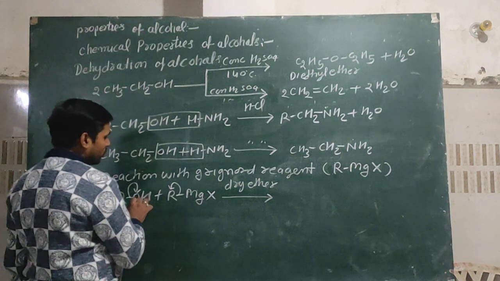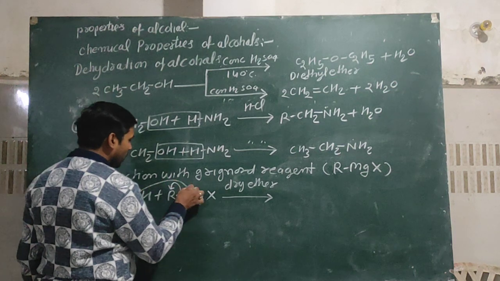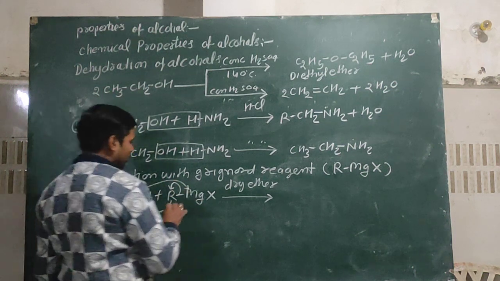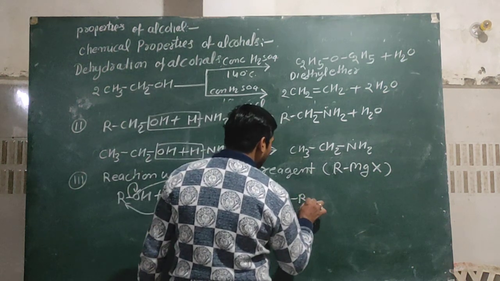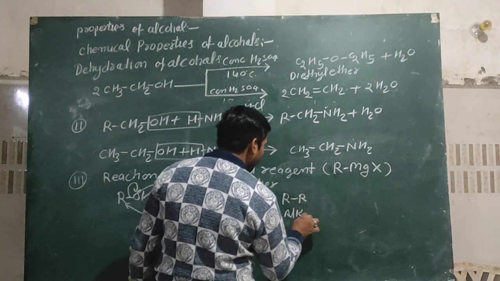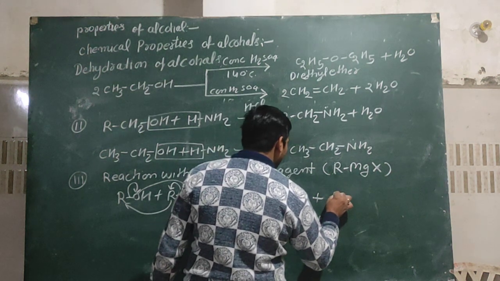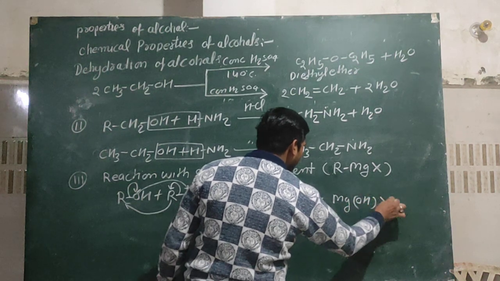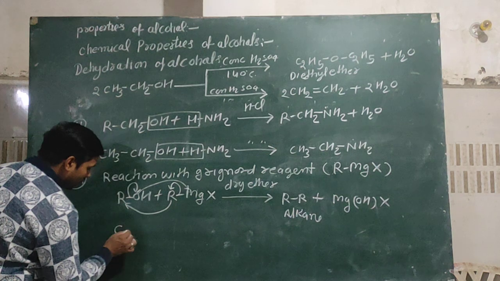This OH attracts Mg and R attracts R. Okay, and it becomes R-R means alkane plus Mg(OH)X.